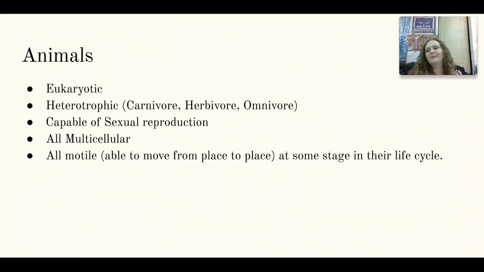Here we are at Kingdom Animalia, or the animal kingdom. They're eukaryotic, they're heterotrophic, they're capable of sexual reproduction. All of them are going to be multicellular. They're only multicellular animals. And at some stage in their life, all of them are motile, or able to move from place to place. And it may be just as a larva. We actually have animals that will become sessile at some point in their life, but every animal has a stage where it's able to move.